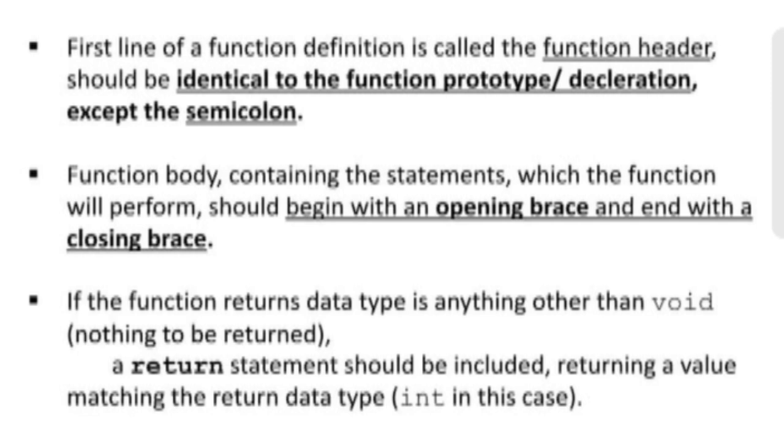The first line of the function definition is called the function header. It should be identical to the function's prototype declaration except for the semicolon. The function body contains the statements which the function will perform, and should begin with an opening brace and end with a closing brace.